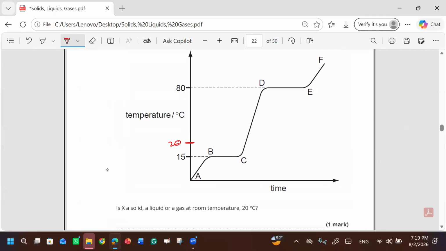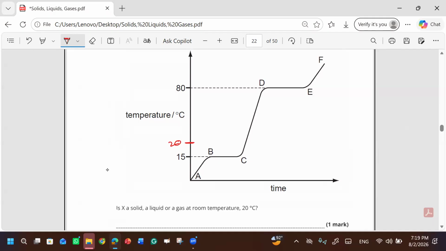Why? Because A to B it goes as a solid, and then B to C it melts, and when it melts from a solid to liquid, the temperature stays constant. Solid will become a liquid, and from C to D it will be still a liquid that's heating up. So yes, 20 degrees will be a liquid.